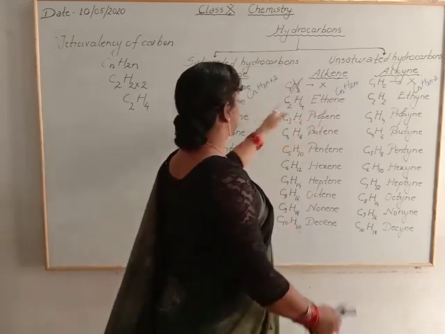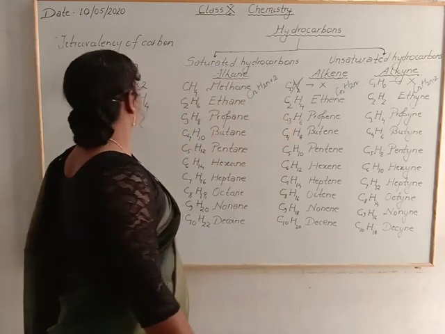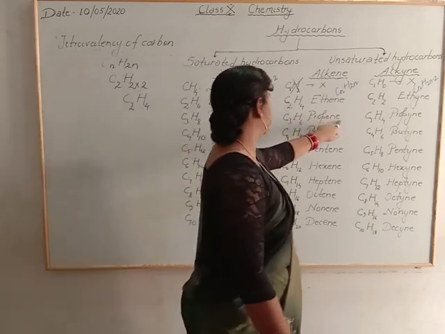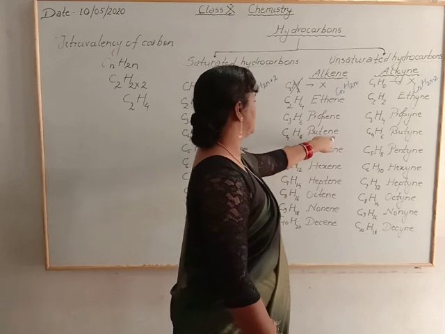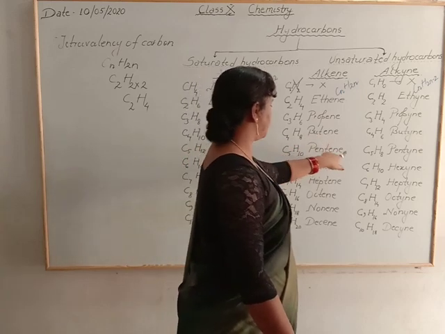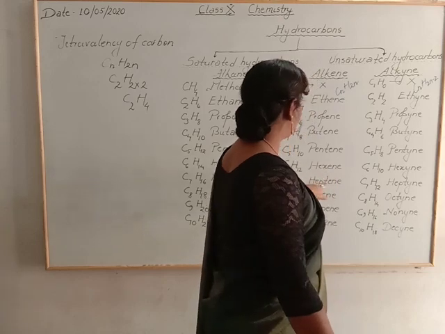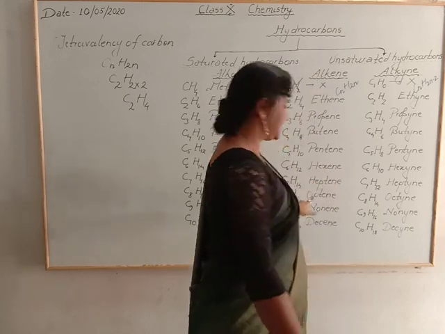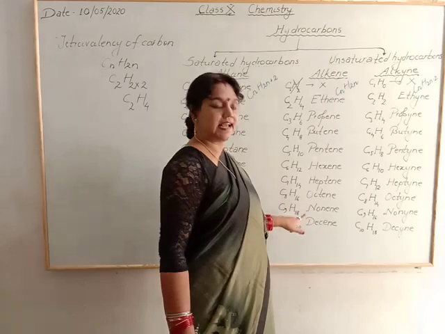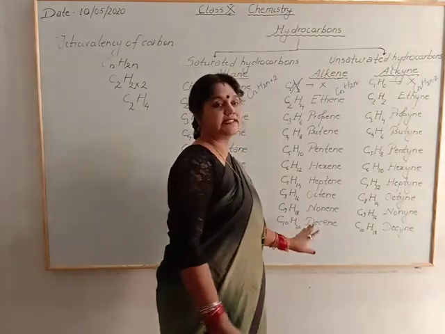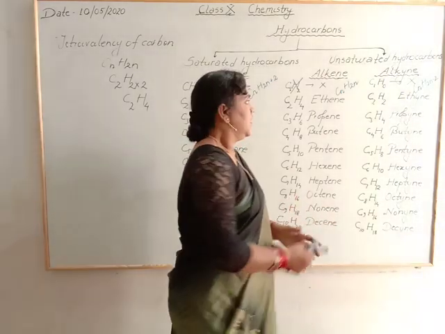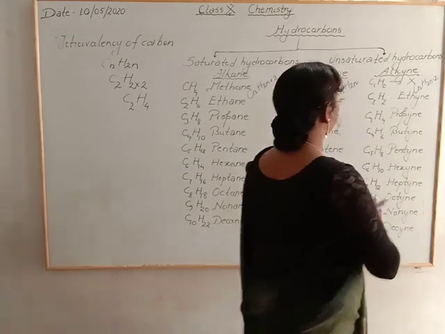After that, we will put 3. 3 into 2, what will happen? 6, C3H6, then propene. 4 into 2, C4H8 butene. C5H10 pentene, C6H12 hexene, C7H14 heptene, C8H16 octene, C9H18 nonene, and C10H20 decene.